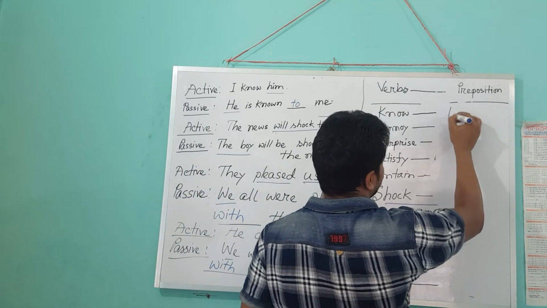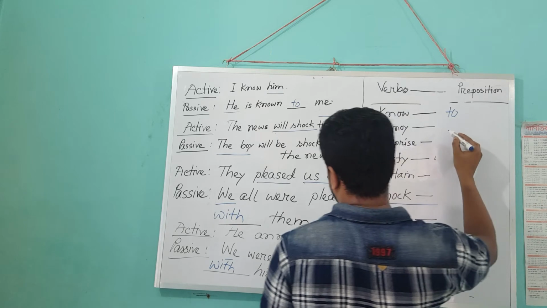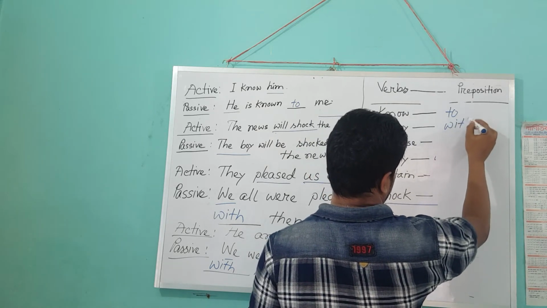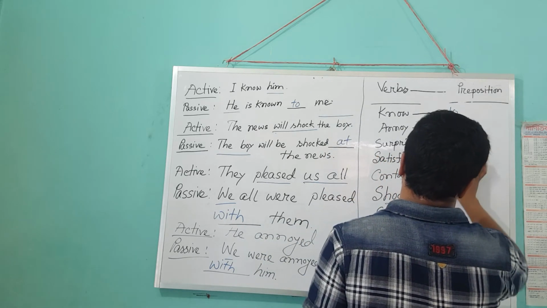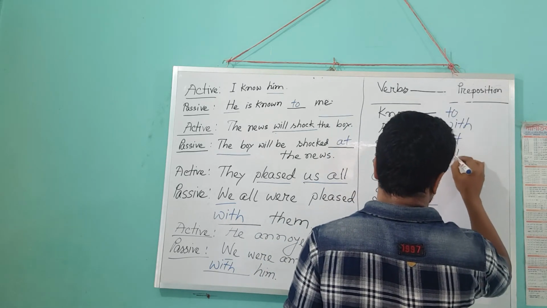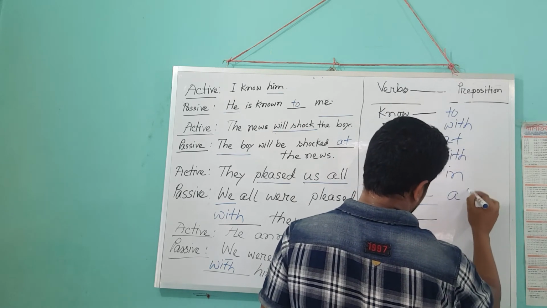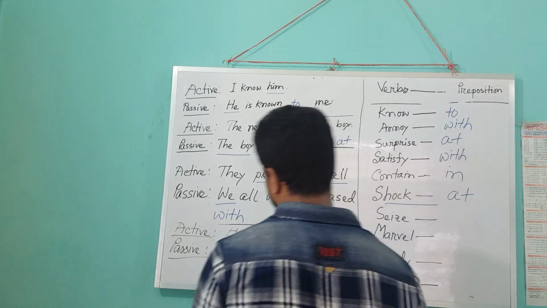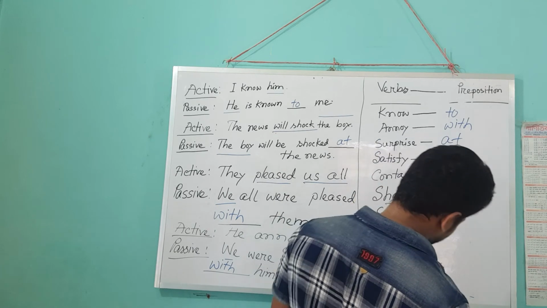Know, to. Annoy, with. Surprise, at. Satisfy, with. Contain, in. Shock, at. Marvel, at. Embody, in.